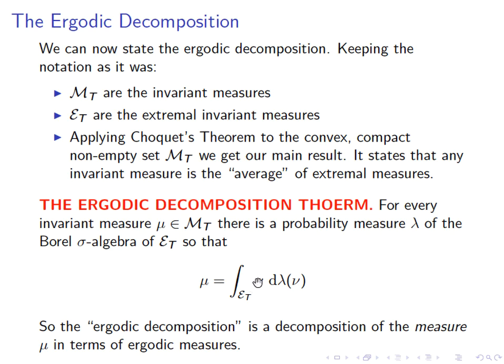I'm saying very small components because in a typical situation, E sub T will be an infinite set, and so the measure given to each specific nu is of course 0, but as is always the case, when you integrate with respect to a probability measure, you get some center of mass.